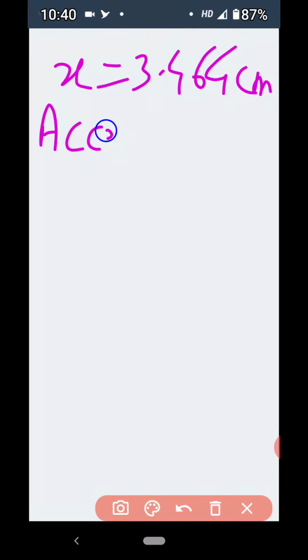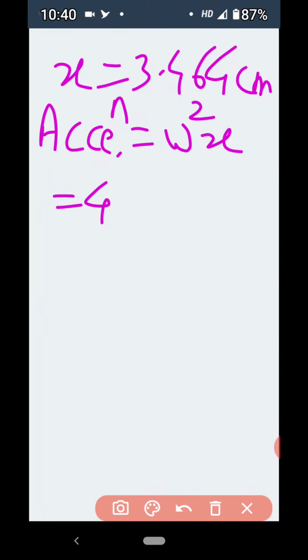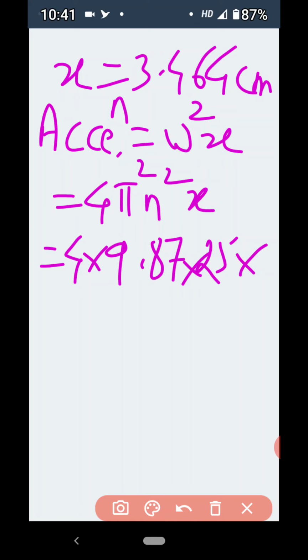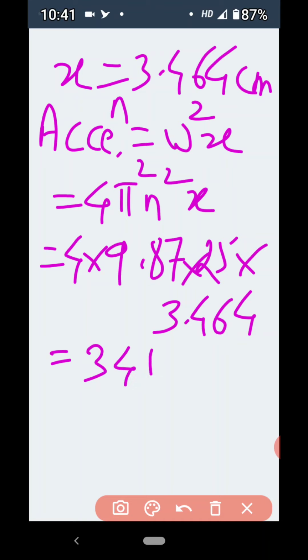Now put this value of x in the formula of acceleration, that is omega square x. Omega square is 4 pi square n square into x. Now put all the values: 4 into pi square, the value of pi is 3.142, its square is 9.87. You can check it in your log table also. n is 5 hertz, n square is 25, into x, which is 3.464. Now if you do the calculation of all these products, then we get the value of this acceleration as 3419 centimeter per second square.